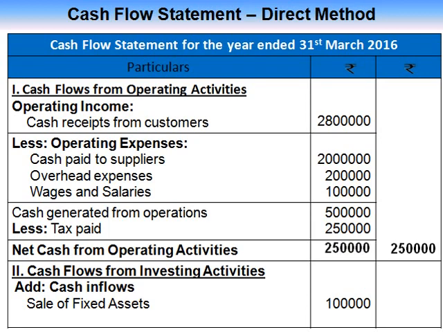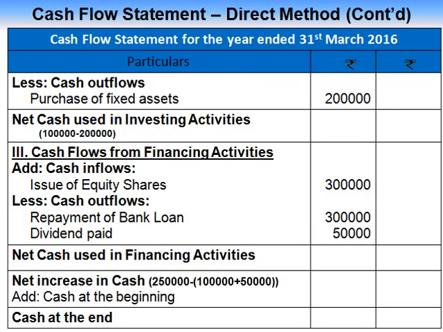Second, cash flow from investing activities. First, cash inflows, sale of fixed asset 1 lakh, less cash outflows, purchase of fixed assets 2 lakh. Cash inflow 1 lakh, cash outflow 2 lakh. So cash outflow is higher than cash inflow. It shows a negative balance. It is called net cash used in investing activities.